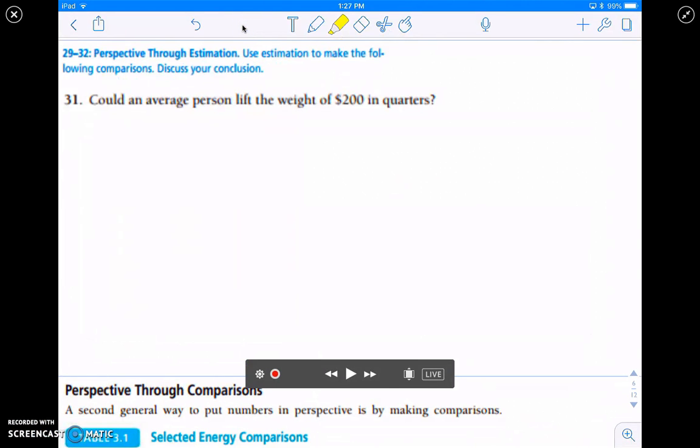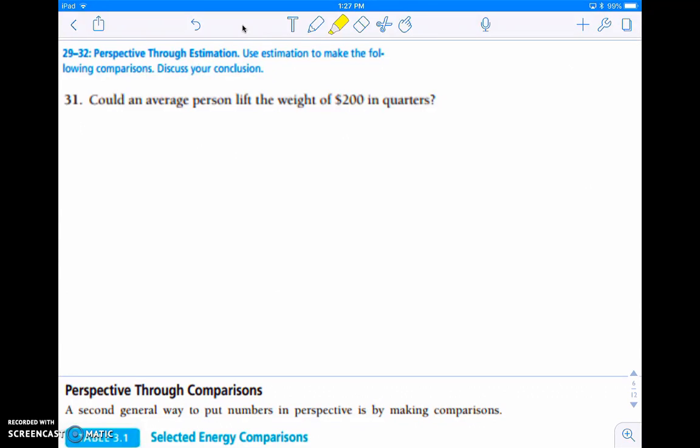Okay, this is part 2 of Unit 3B, and we're looking at numbers and different perspectives of numbers. In this case, we're looking at the perspective through estimation, and we're looking at the problem: could an average person lift $200 in quarters? Interesting question there. Now, it's really hard to envision what $200 in quarters looks like.